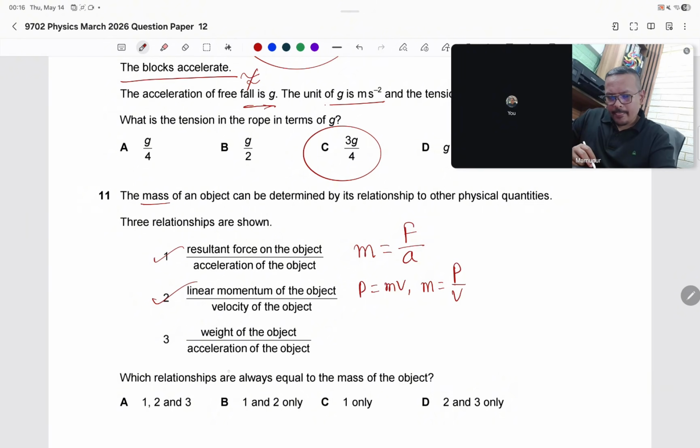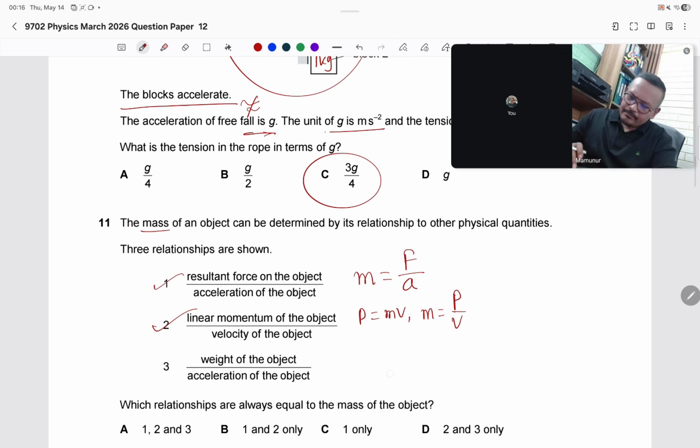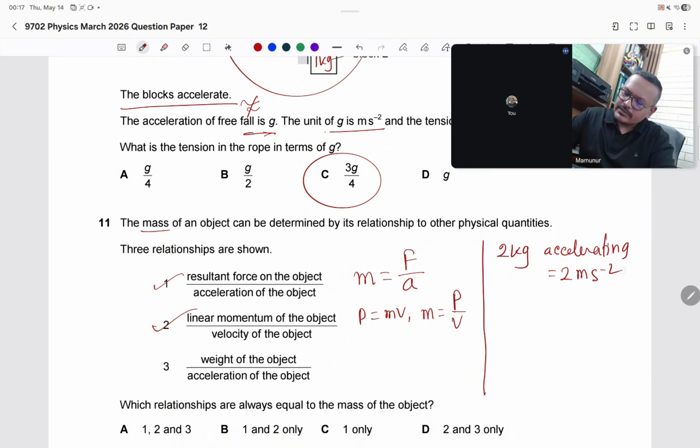Let me clear one thing. Suppose an object of mass 2 kg is accelerating at 2 meter per second square.